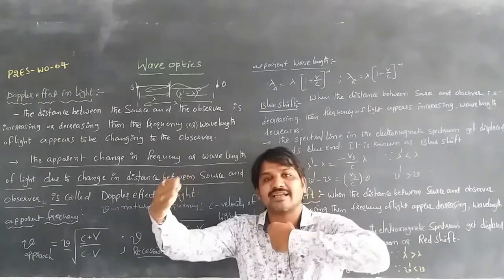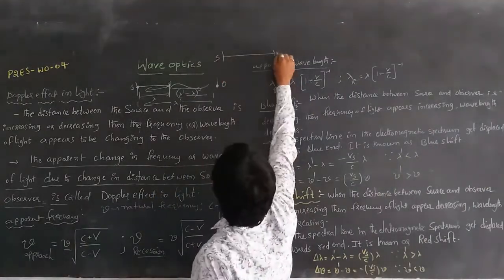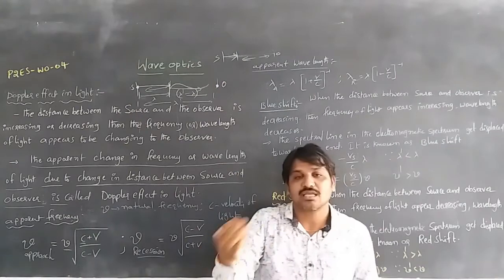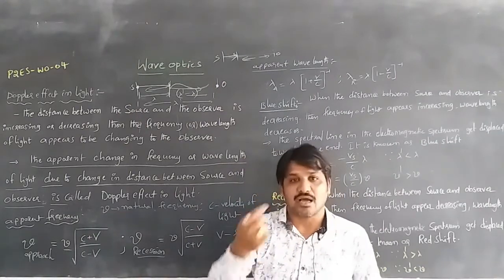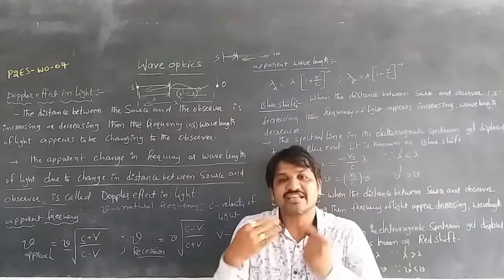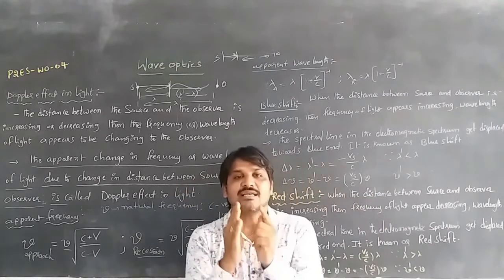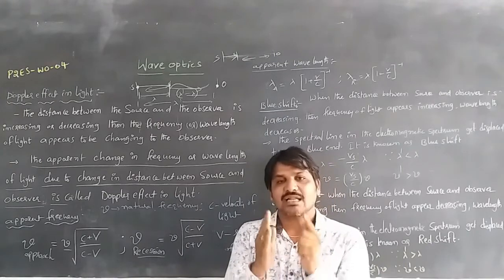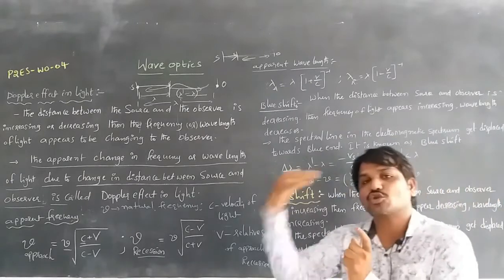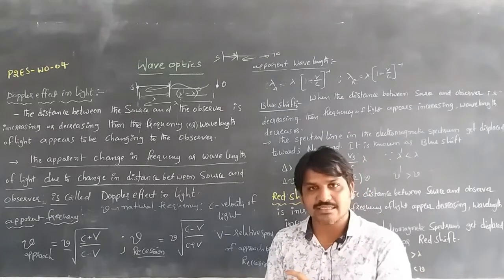and the wavelength will be decreasing. When the source and observer are approaching, the frequency will be more, meaning more light rays are taken in by the observer. So the frequency appears to increase and the wavelength decreases. So the spectral line in the electromagnetic spectrum shifts towards the blue end, and that is called blue shift.